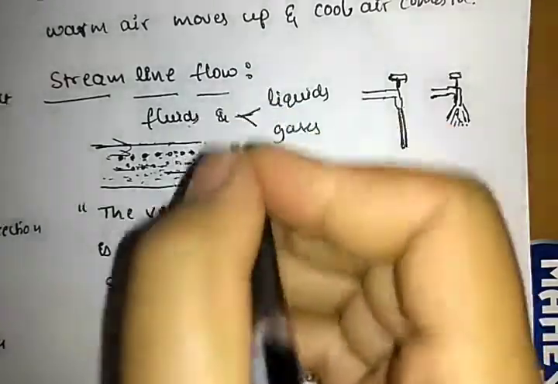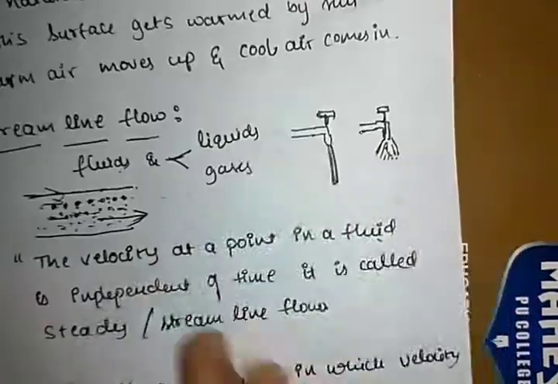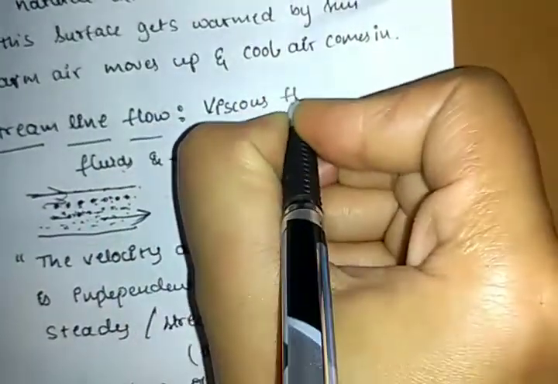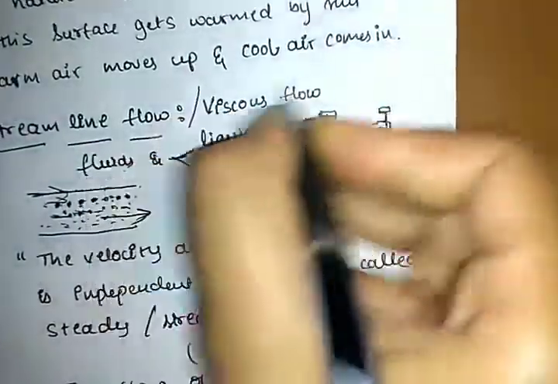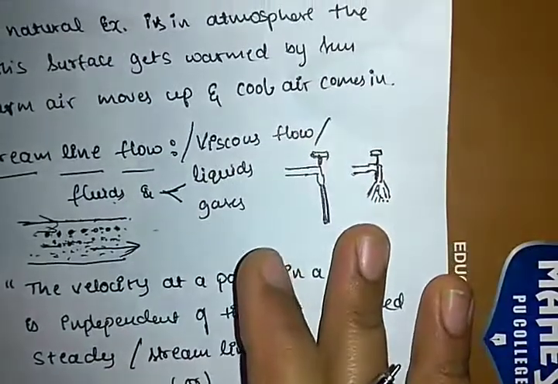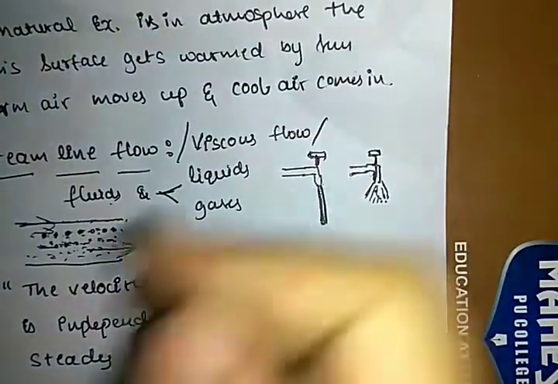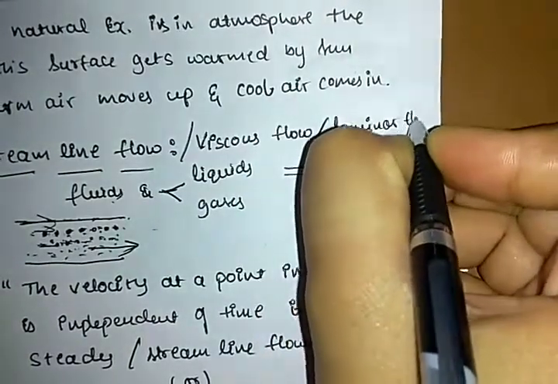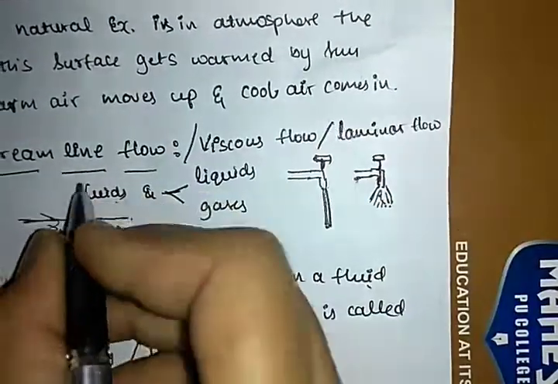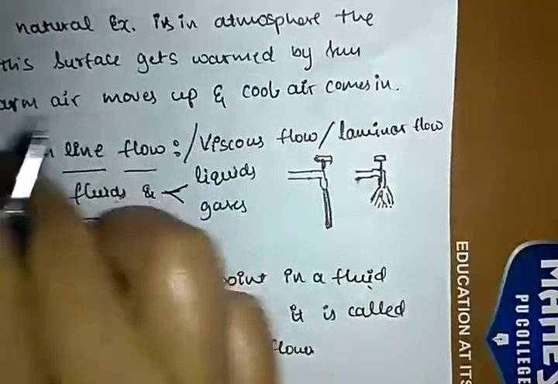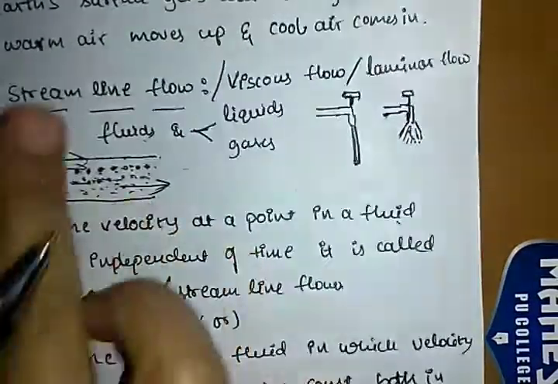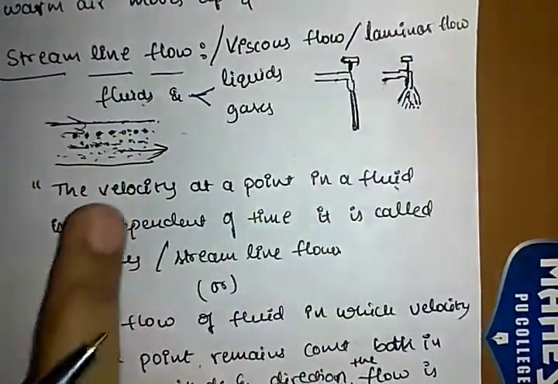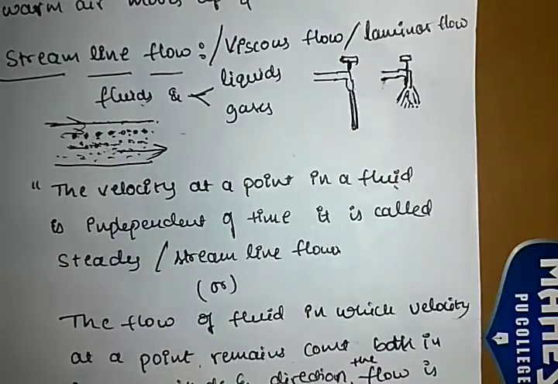It is also called viscous flow, or another name is laminar flow. Streamline flow, viscous flow, laminar flow, all these are the same. What is meant by streamline flow means the velocity at a point in the fluid is independent of time,